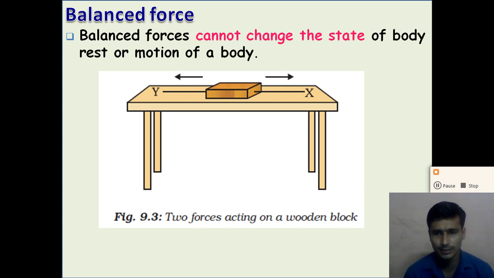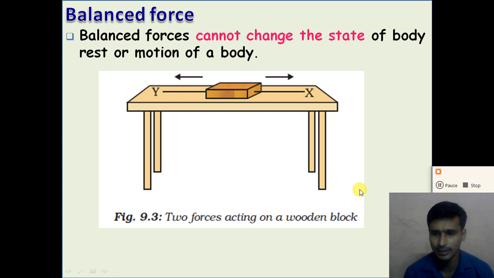If the object is stationary, it will remain stationary, and if the object is in motion with some speed, it will continue to move with the same speed. So dear student, understand about the second point of the balanced force. First point is, what do you mean by the balanced force? When two forces of equal value and opposite direction act, the resultant force is zero, and such forces are known as the balanced force.